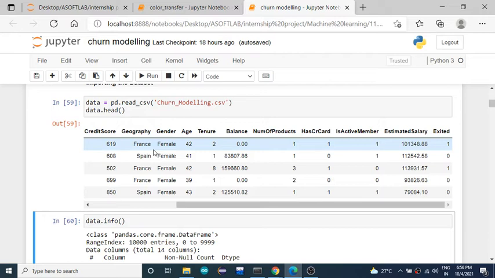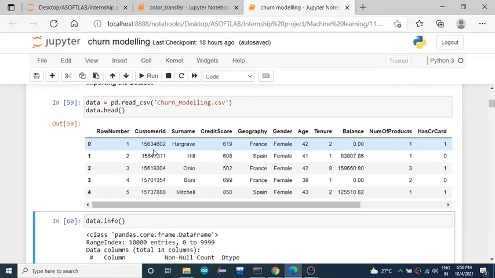Then the estimated salary for him, and whether he is currently a bank customer or not, that is, whether he has already closed his account and left the bank. So these are all the features considered in this data set.